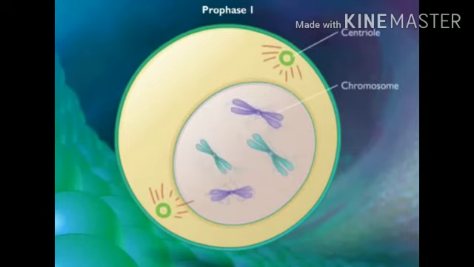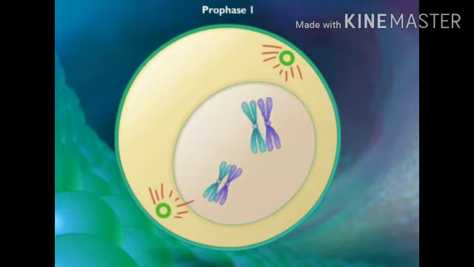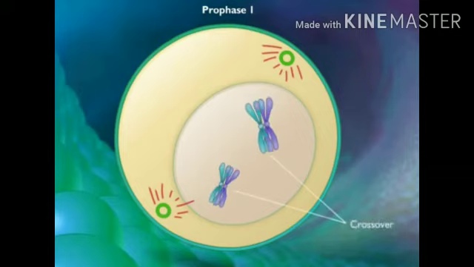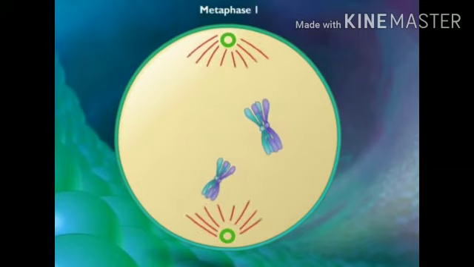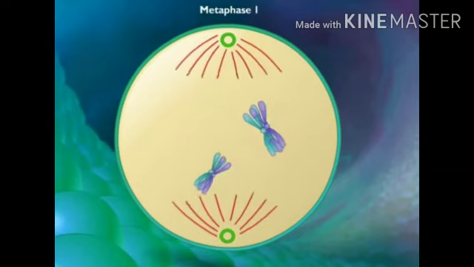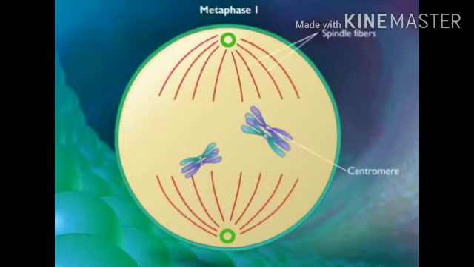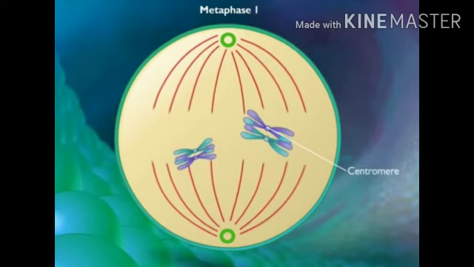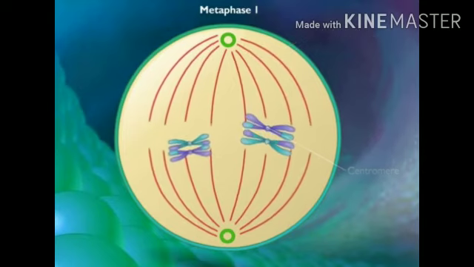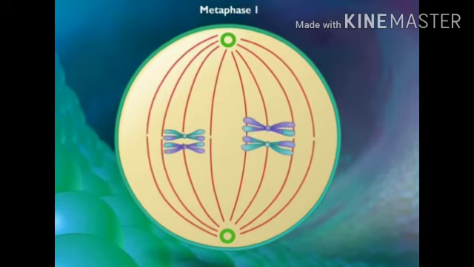Here you can see prophase 1, the chromosome condensation, the homologous chromosomes, look at the color. The homologous chromosomes come close to each other with the help of synapsis, crossing over takes place, the chromosomal segments are exchanged, and now the chromosomes are separated. This is the metaphase stage where the chromosomes, after crossing over, place themselves in the equator, and the spindle fibers are attached to the centromere region. It's metaphase 1.